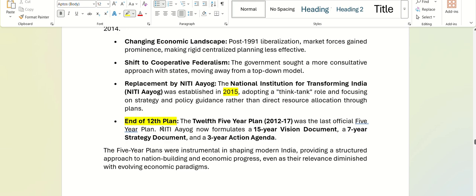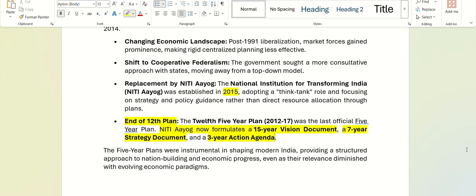Niti Aayog, however, now formulates a 15-year vision document, a 7-year strategy document, and a 3-year action agenda. So they will make a big document for 15 years: in these 15 years, we will do this, we will do this.